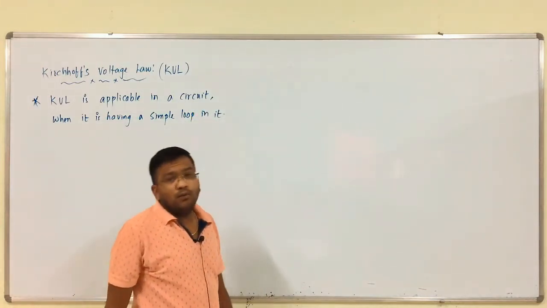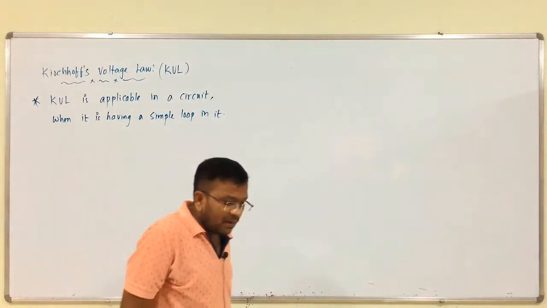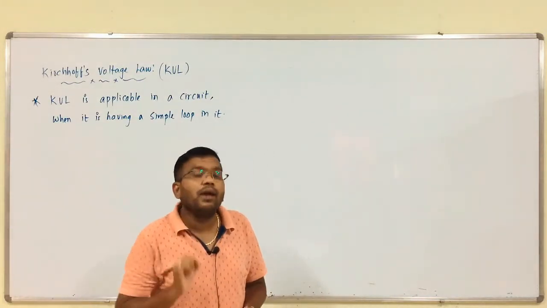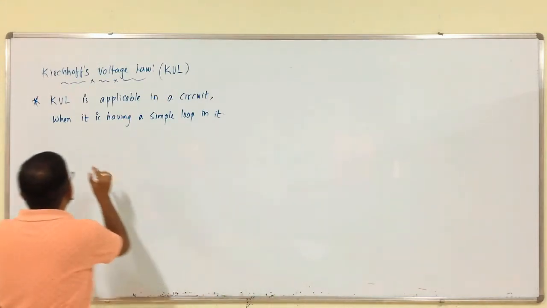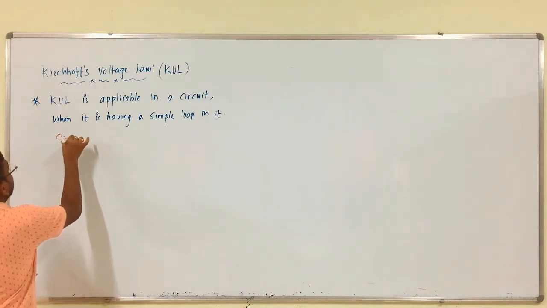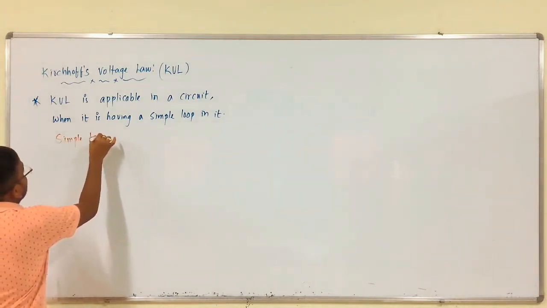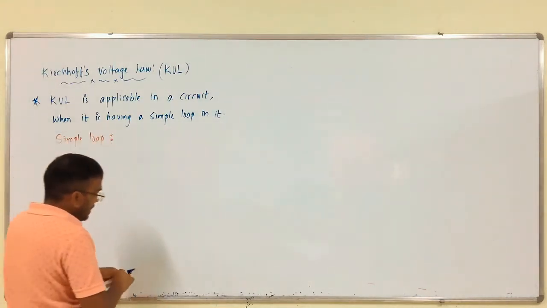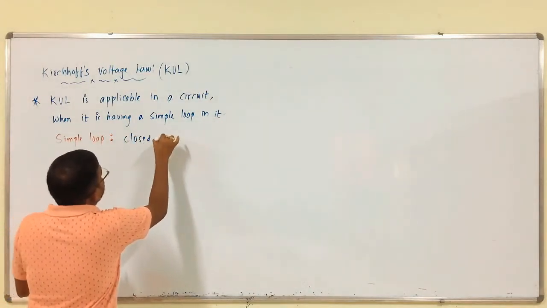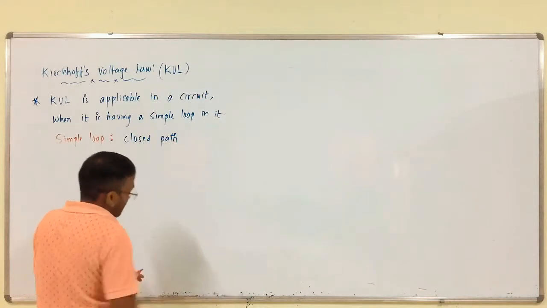What is simple loop? Loop in the sense is nothing but a closed path.